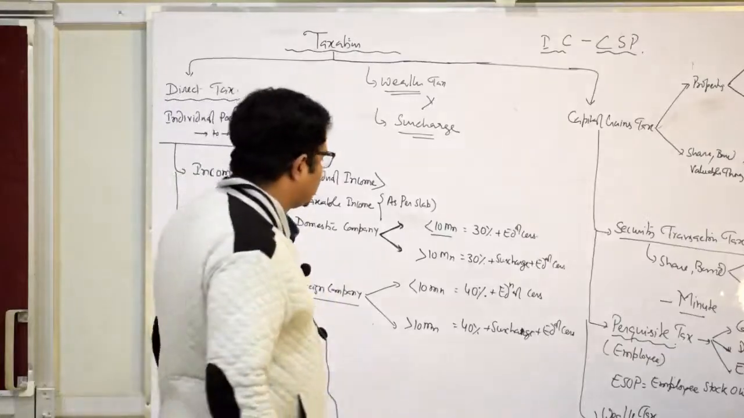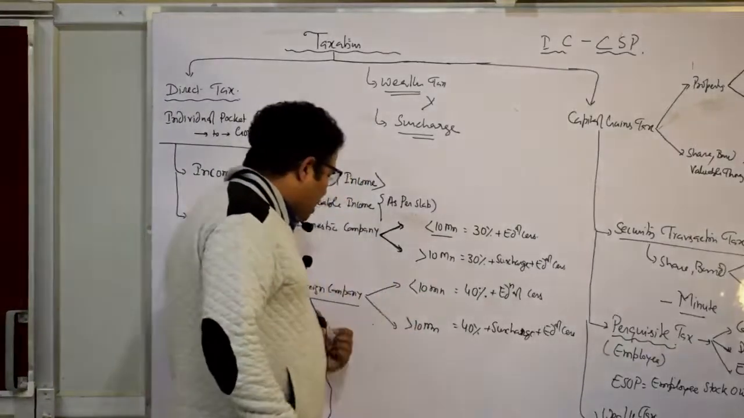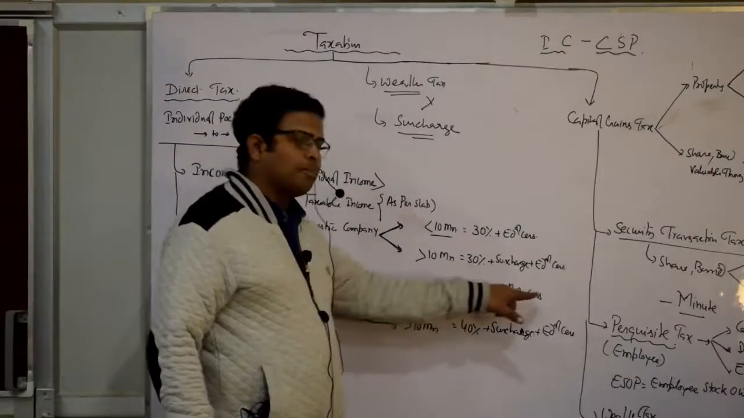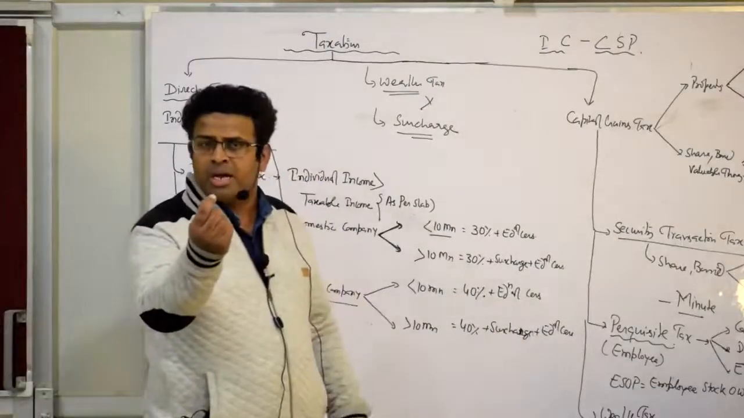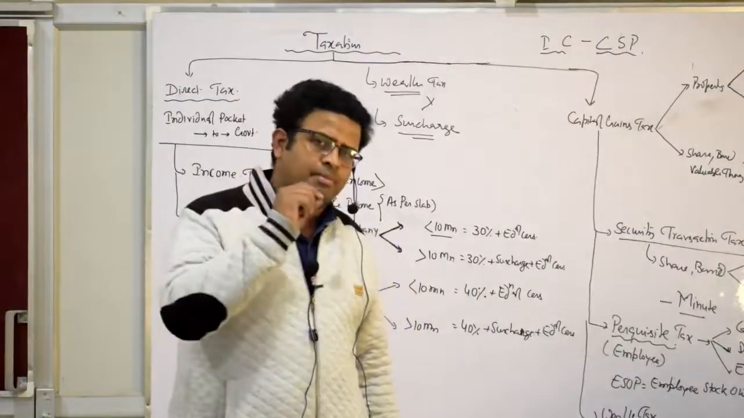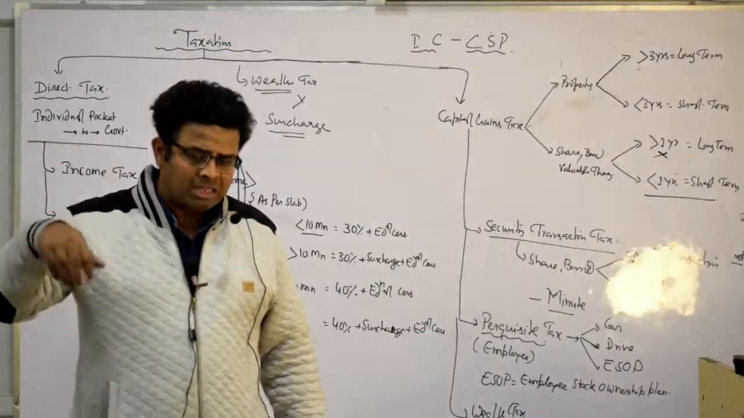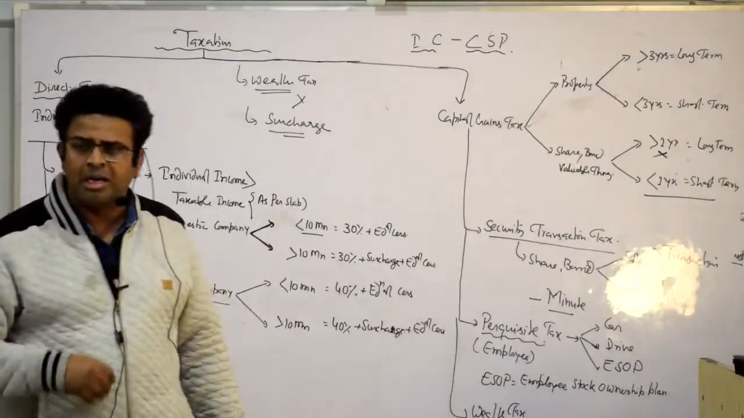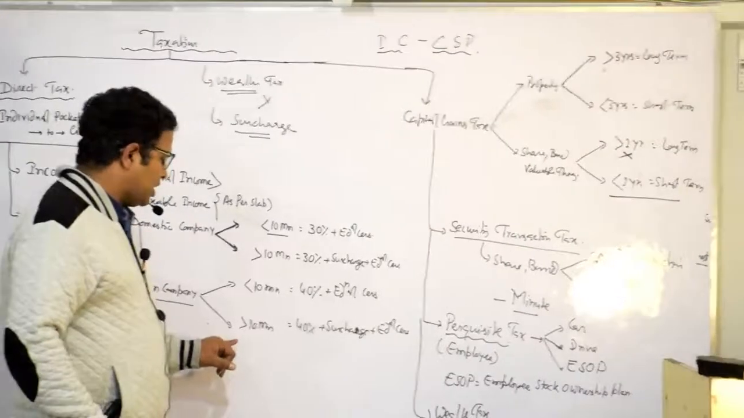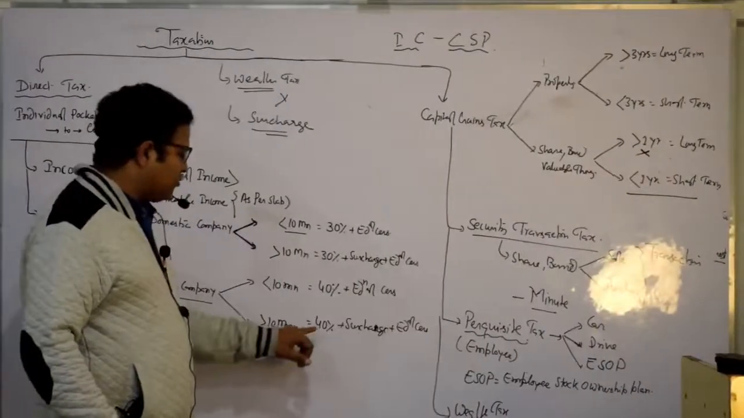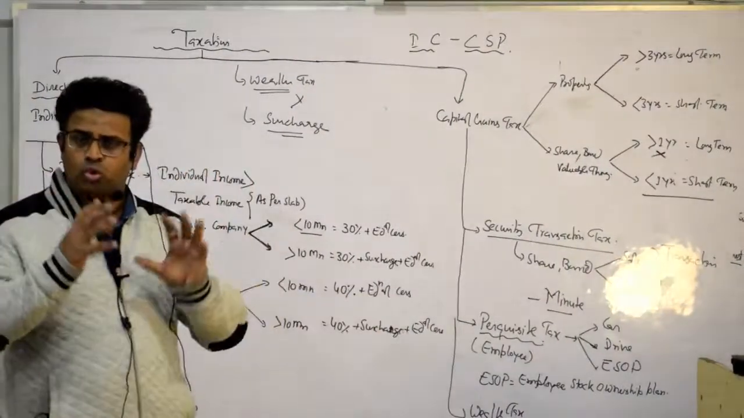For whom? The rich. And I said that if it is a foreign company with income less than 10 million, 40% plus educational cess. Do you know cess? What is the meaning of cess? What did I say it is? It is the money they get for social welfare upliftment. I also said it is used for agriculture, the environment, and any other aspects. And if it is more than 10 million, 40% plus surcharge plus educational cess. These two things are clear.